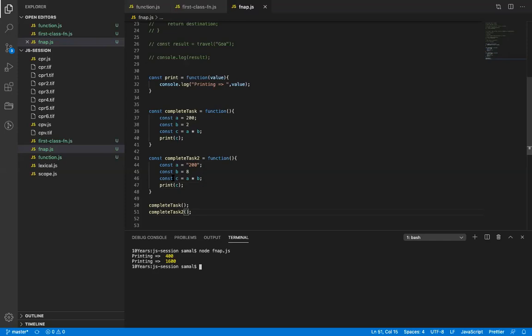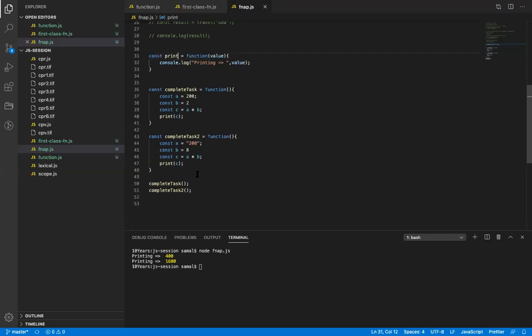Now here I am referencing a function name directly from another function. This is not a good way to write code in JavaScript. It says you do not hard code a function name in JavaScript code, so there is a better way to do it.